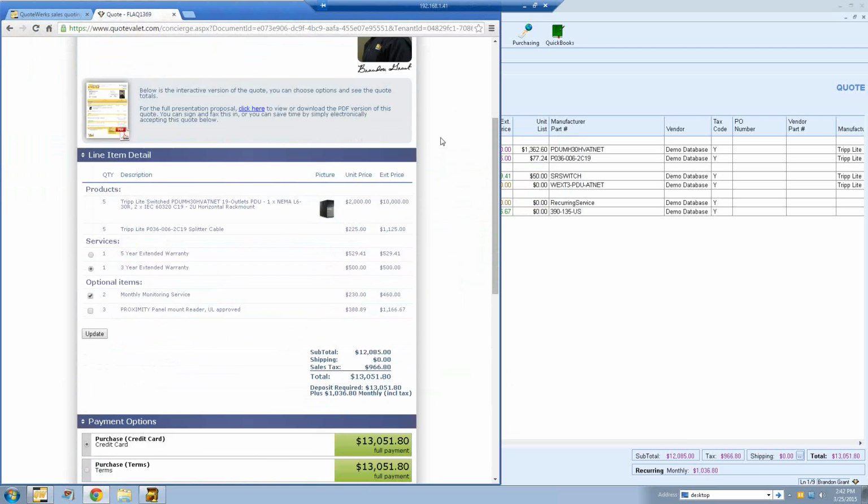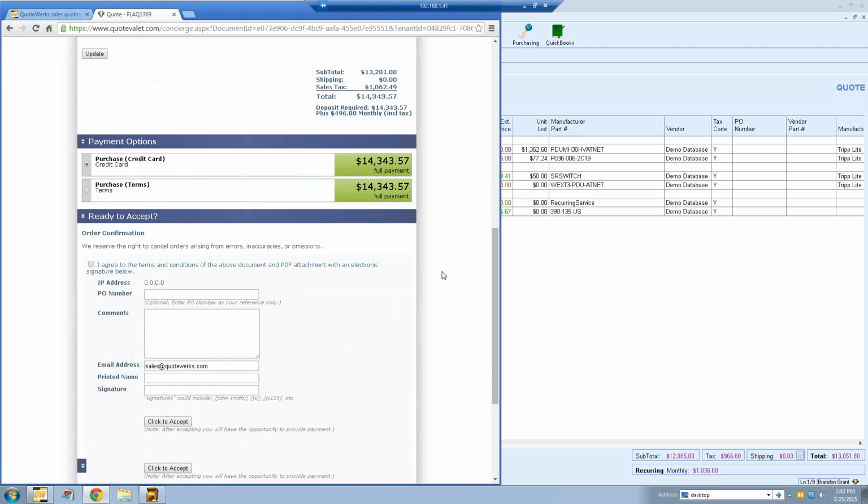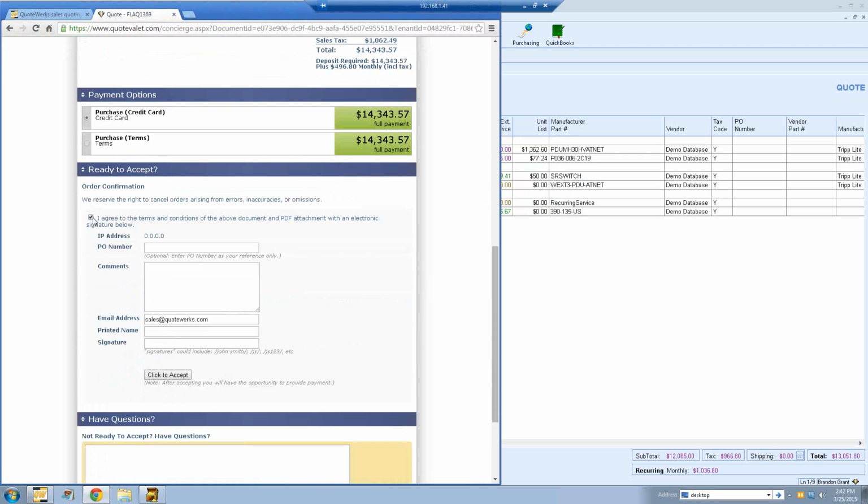So we have our document. Customer looks everything over. If they decide they want the 5-year warranty, they do want both optional items, click Update. It updates our total. And now they can sign off on the document. So they're going to agree to the terms and conditions. They can put in a PO number here if they'd like. And then if they have any comments, maybe they want you to place the order right now, so we'll say, please place my order ASAP. They can put that information in, and then they just simply sign off on the document. So in our case, we'll use my name to sign off on this.